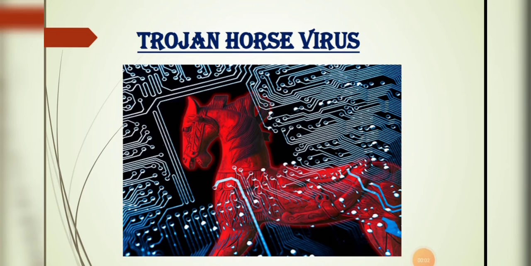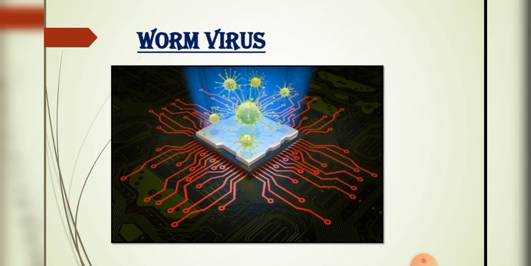Next, Trojan horse virus. Trojans are malicious programs that perform actions that have not been authorized by the user. These actions can include deleting data, blocking data, modifying data, copying data, and disrupting the performance of computers or computer networks. Next, worm virus. A worm is a malicious program that will replicate itself and spread from computer to computer.